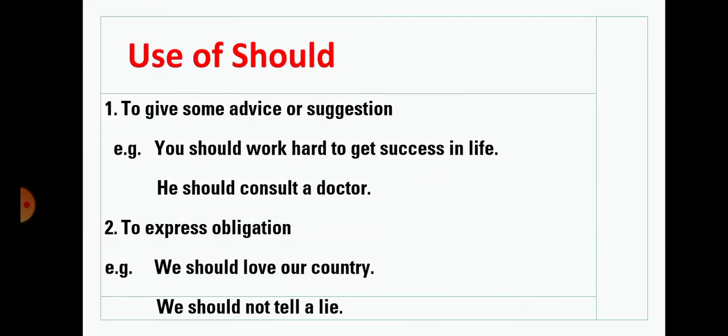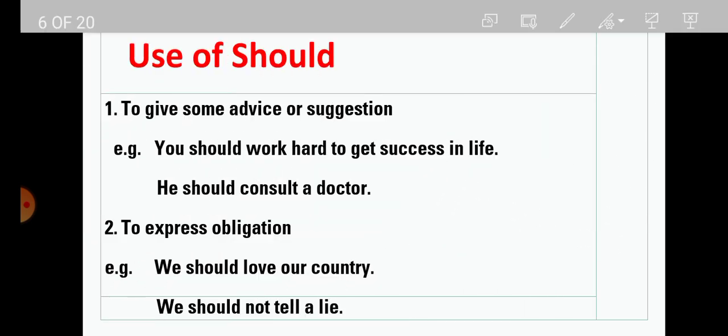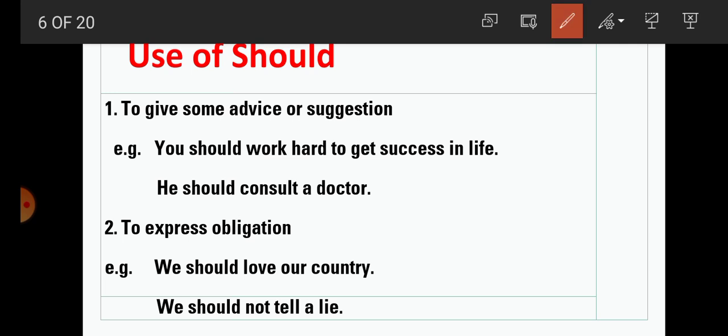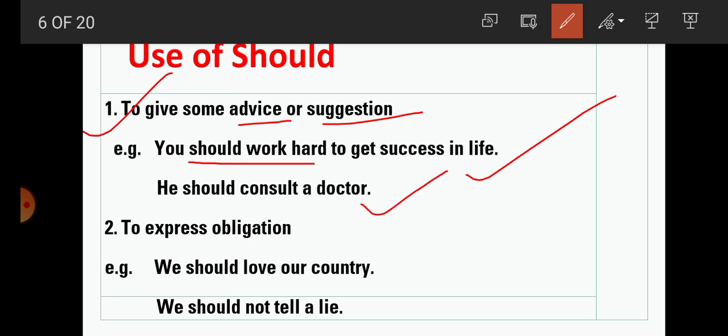Now next one, use of should. Students, what is the use of should? Where do we have to use it? Number 1, to give some advice or suggestion. If you want to give some advice or suggestion, which modal will we use? Should. For example, you should work hard to get success in life. This is a type of advice. He should consult a doctor. This is a type of suggestion, that he should consult a doctor.